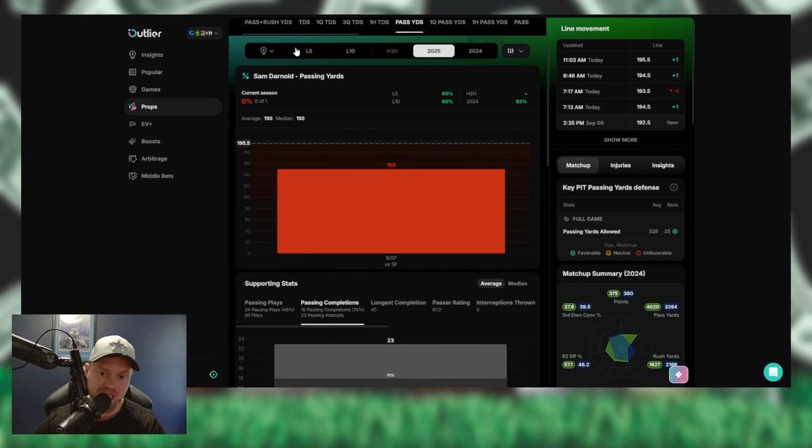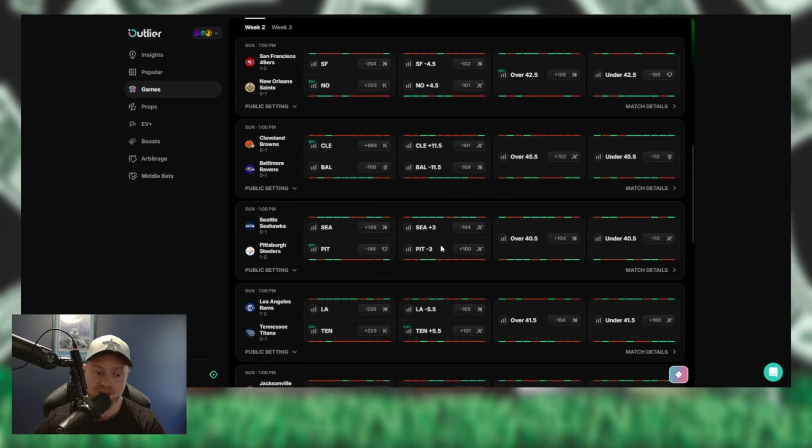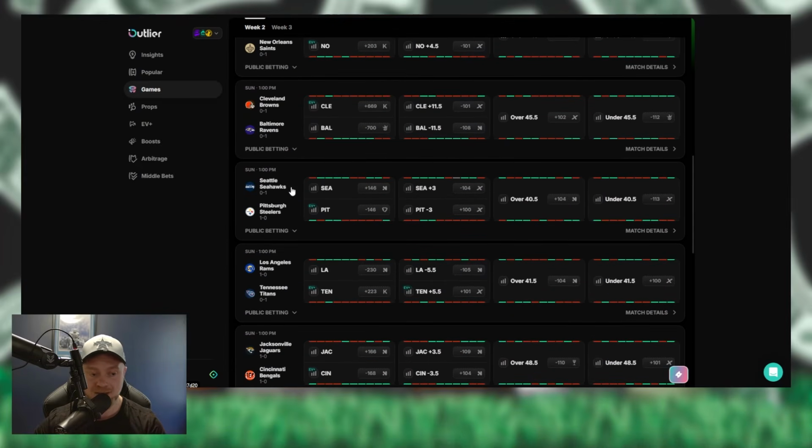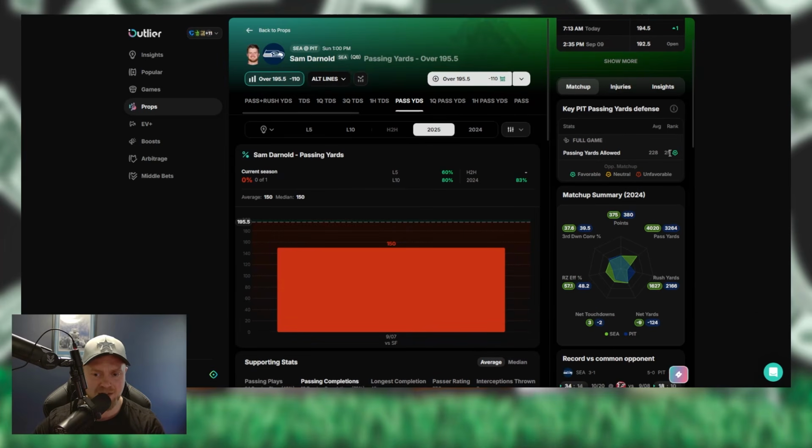So anyways, Steelers defensively didn't look that great versus Justin Fields. Remember, that total for that game was like 60-something. It was a 66-point total versus the Jets. So that game was tough. I can see both teams scoring. I honestly lean the over on this game. I think Darnold has a better game. I think he throws for over 200 in this one. I think he actually does cash this prop, but I haven't locked it in yet. If you look at the Steelers last season passing yards, they gave up 228 per game, which is 25th ranked in the league.